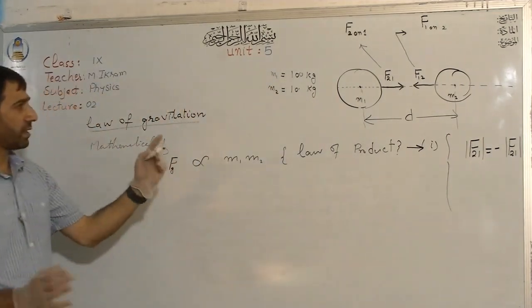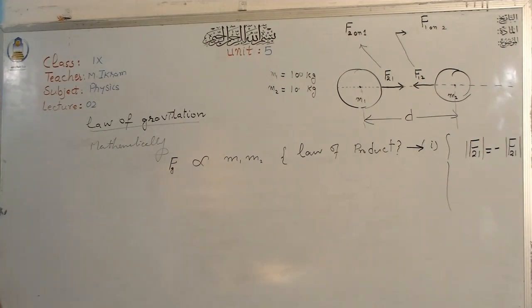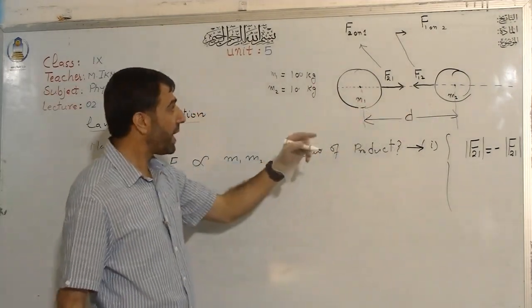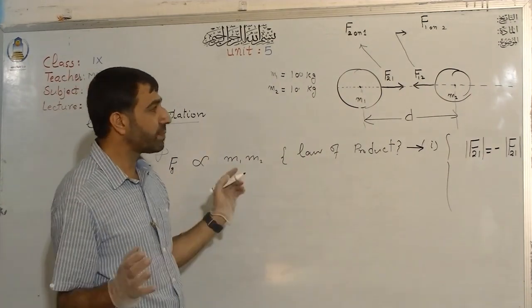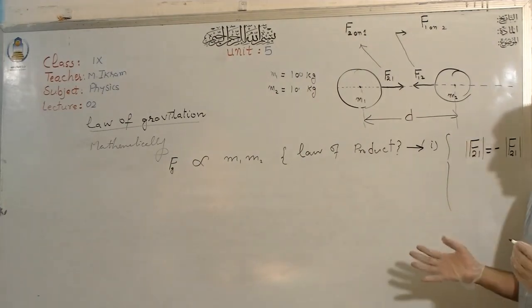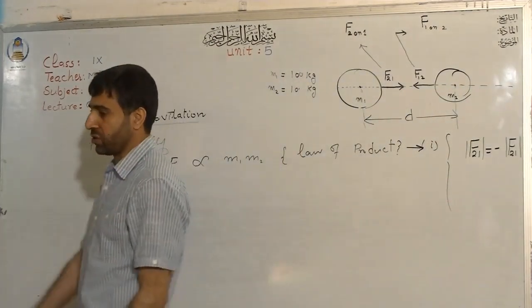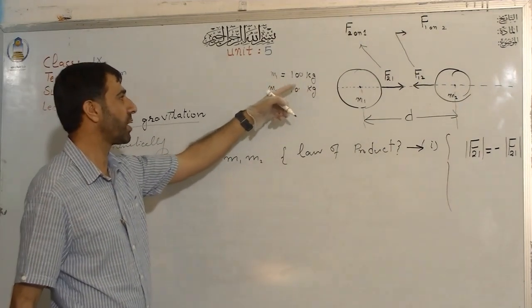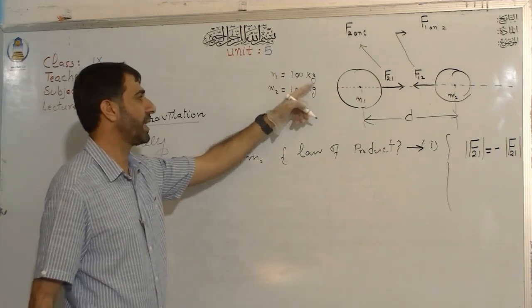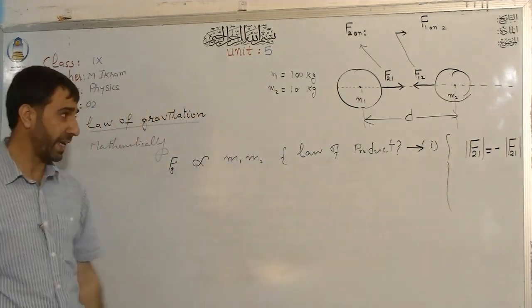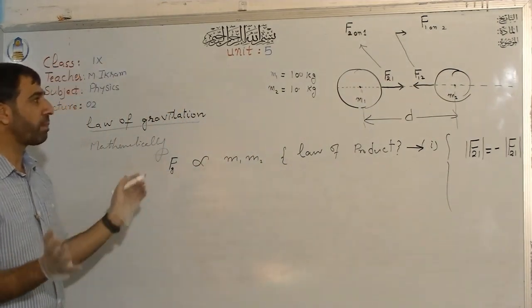What is the ratio? The mass M2 is much bigger than M1. But if I ask which body exerts more gravitational force on which body, sometimes many students of your level say that since it has more mass, it has more gravity, and it will exert more gravitational force on this, and this will exert less gravitational force on that. So it is not the case. It does not depend on that. It depends on the product.